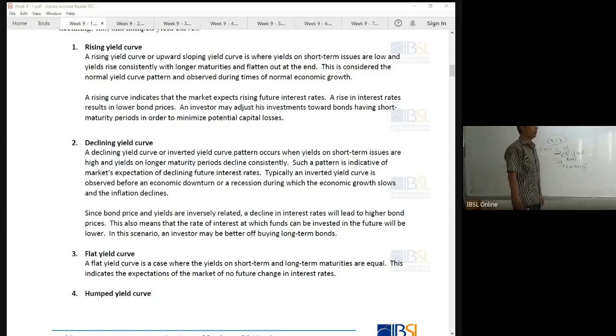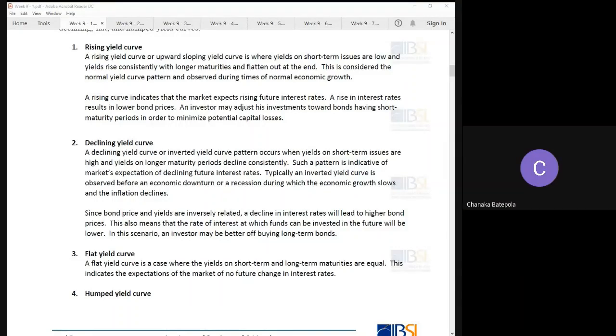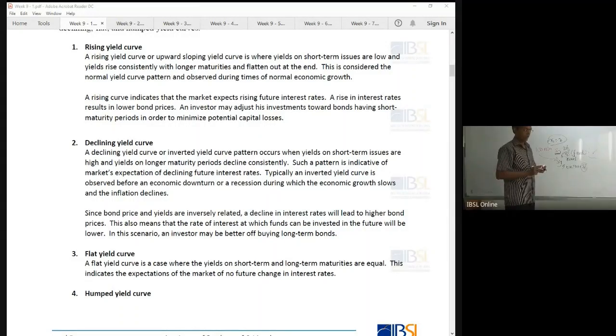So will you ask the issuer to go for 5 years or 3 years? What do you think? 3 years. Yeah. Now, why do you say so?